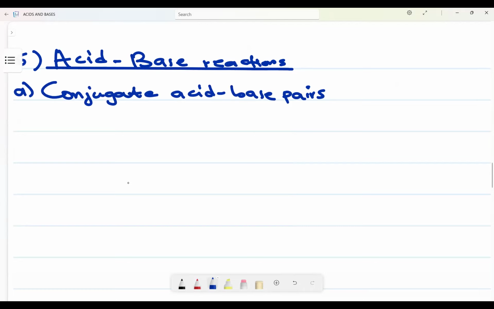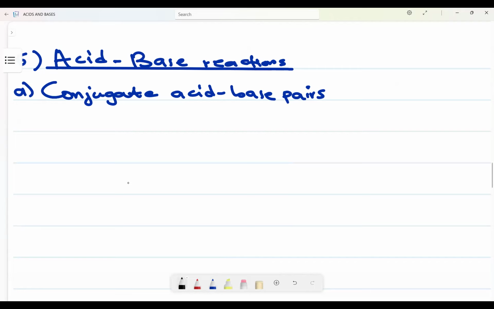Conjugate acid base pairs. Now, I want to talk about a conjugate base of an acid and a conjugate acid of a base. Do not try to make this one difficult.